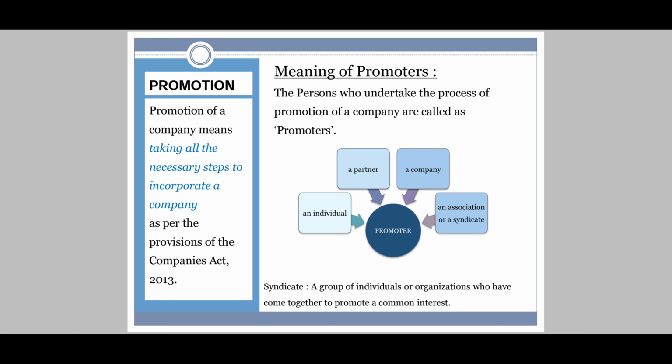See, an individual, it's clear, partners, a company, or an associate or a syndicate. Syndicate means a group of individuals or a group of organizations who have come together to promote one common interest.